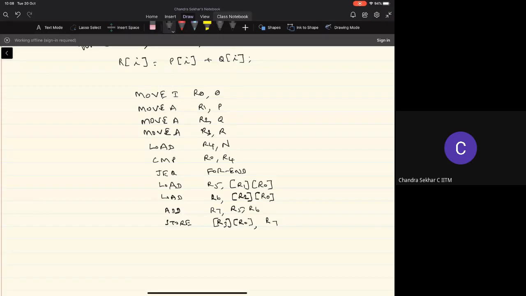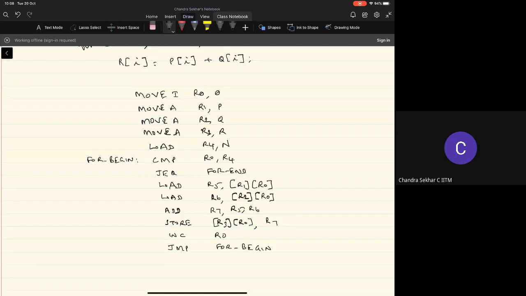Then the next step is increment the index value. So we'll perform the increment of R0. Now we have to go back to the beginning of the for loop. So where does this for loop start? It starts with the compare operation. Right.